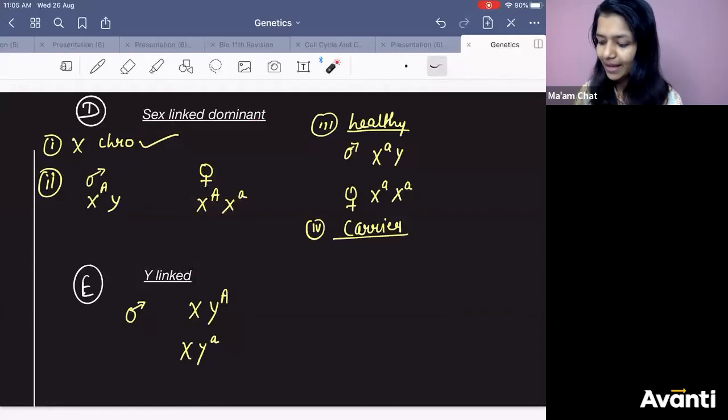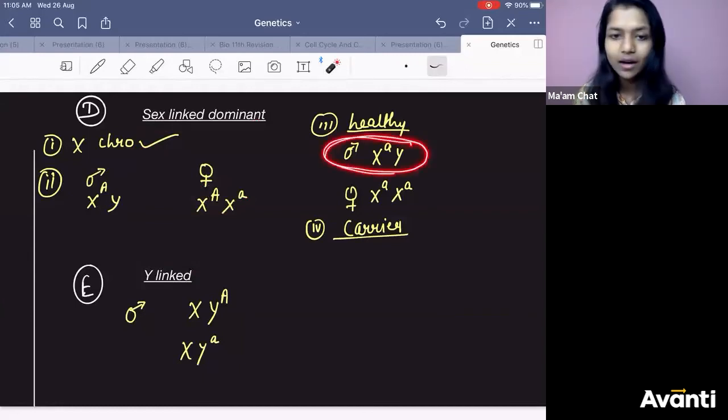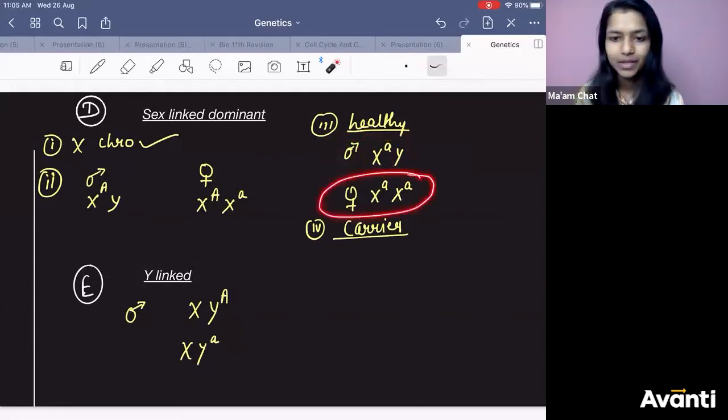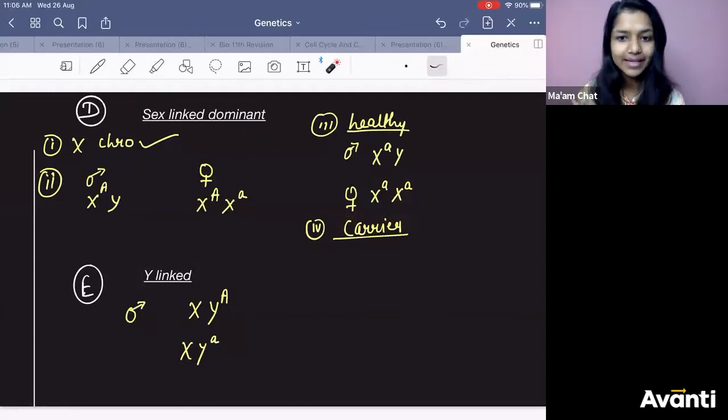When will a person be healthy? When will a male be healthy? When it has this case 1, correct na? It will be healthy. When will a female be healthy? Female will be healthy in homozygous recessive condition because it is a dominant disease. Getting it right? I am doing it 100 times. Right? You should be able to get it.